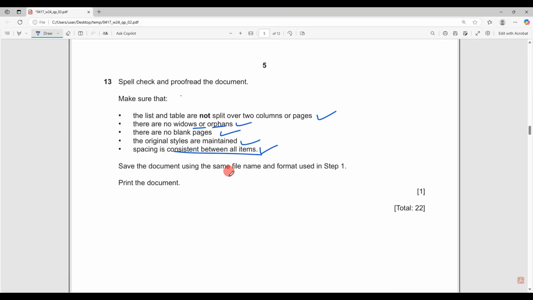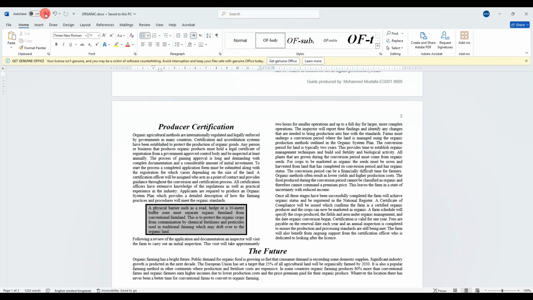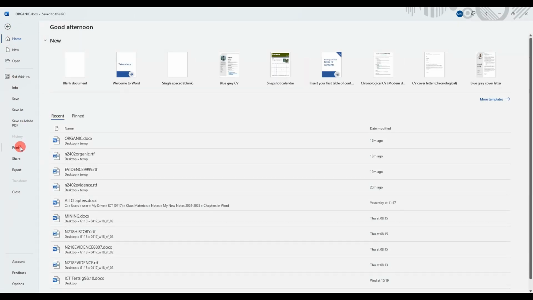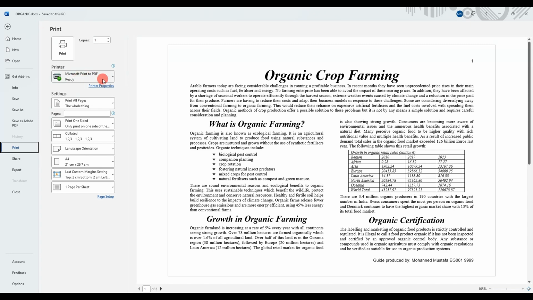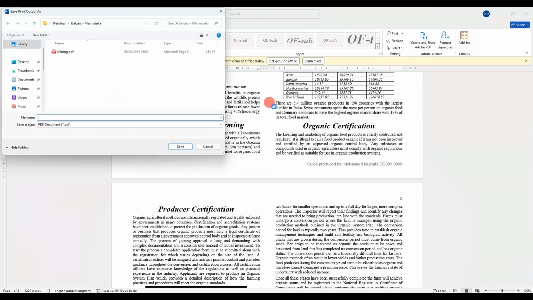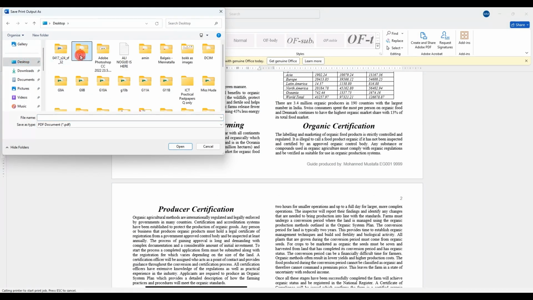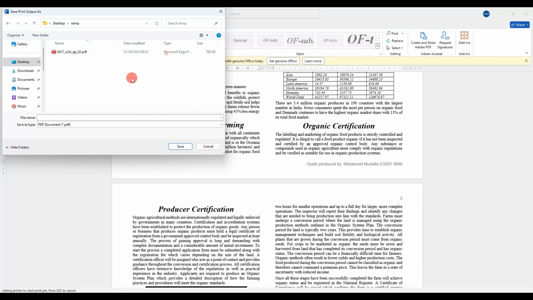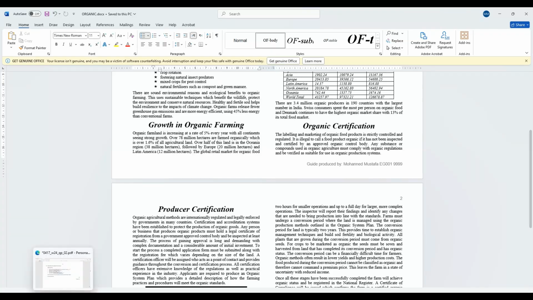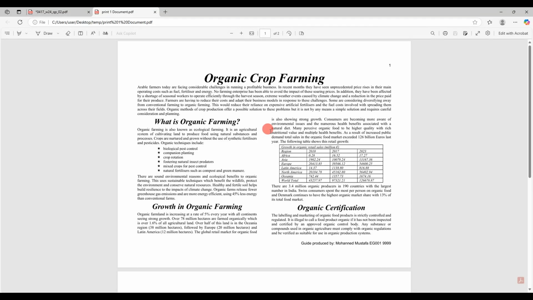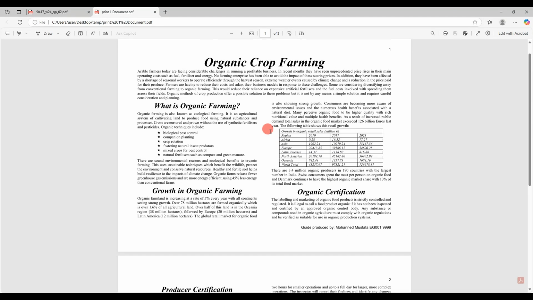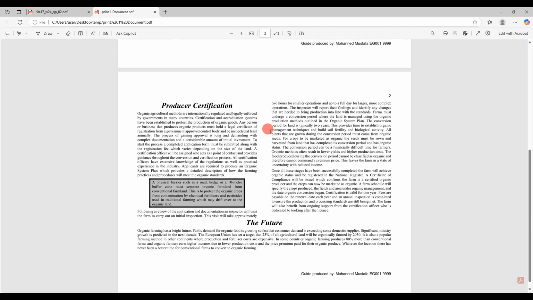Save the document using the same file name and print the document. So I'll just save it from here, and I'll go and print it, and I'll simulate a local printer, which is Microsoft Print to PDF, and I will print it in the same folder just to simulate the printing, and I will call it print1 document. So now if I go to my folder, double click, this is how it will look like if it's printed using an A4 printer.